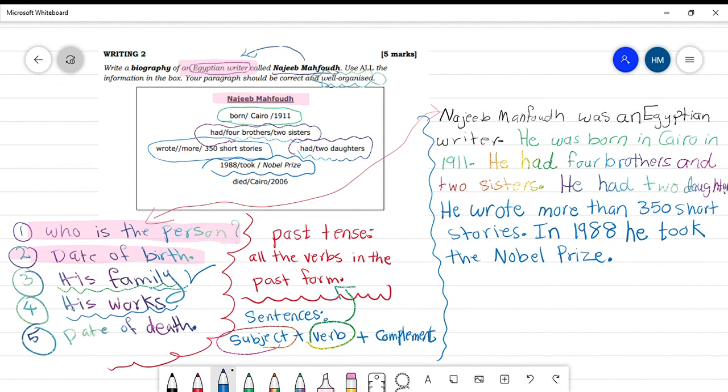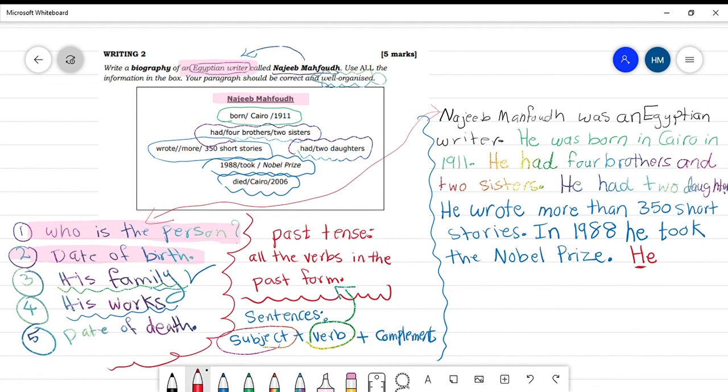Now last sentence, my dear students, date of death. When did he die? This is the last sentence. Here we have his date of death. The last sentence, we have to start also with the subject. Capital letter when we begin the sentence. The first letter of the sentence must be capital letter.